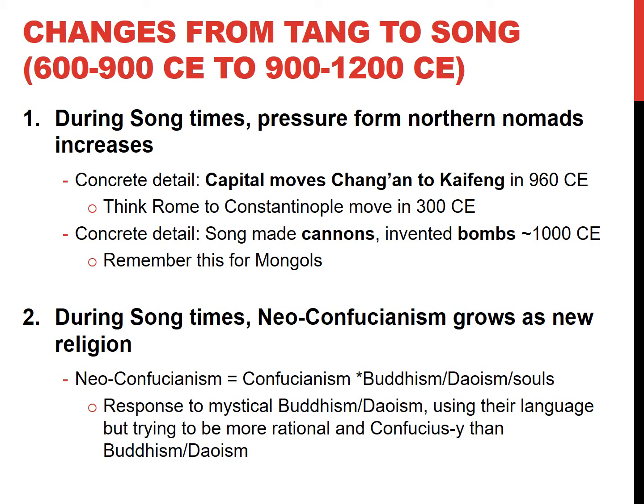So a concrete detail, specific, they moved the capital from Chang'an to Kaifeng. Concrete detail, the Song made cannons and invented bombs. We're going to come to the Mongols later. During the Song times, Neo-Confucianism grows as a religion.